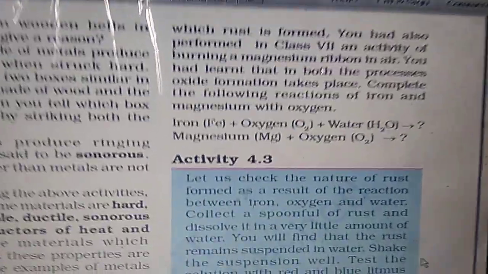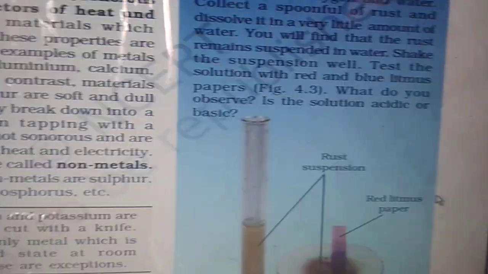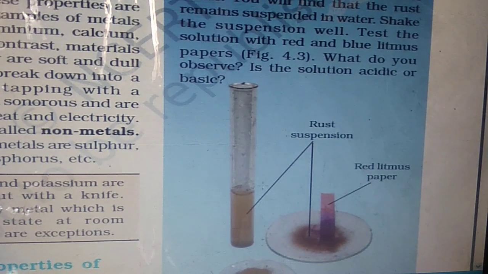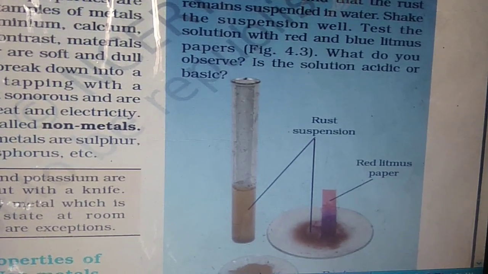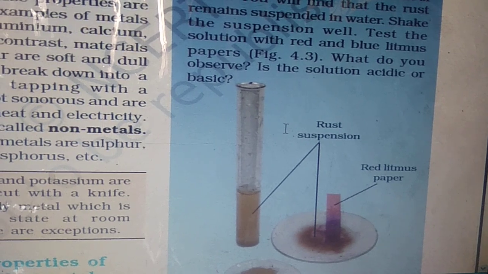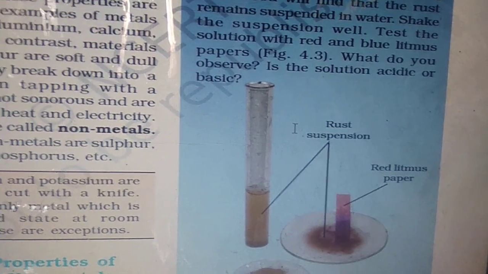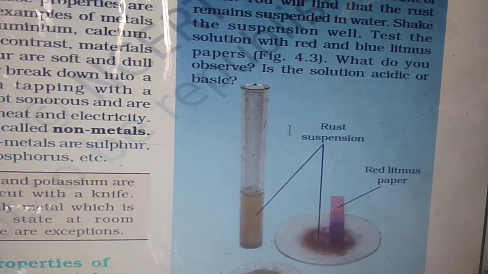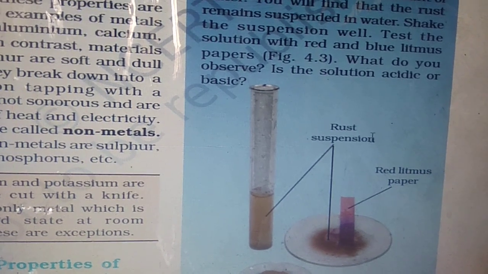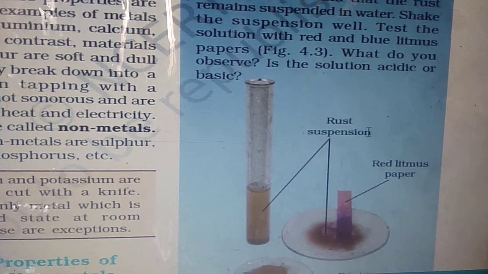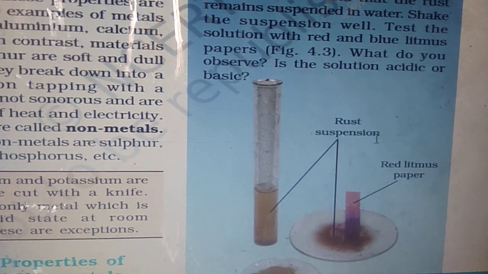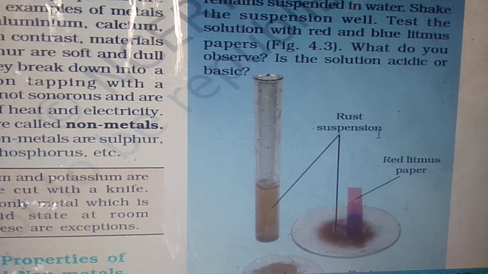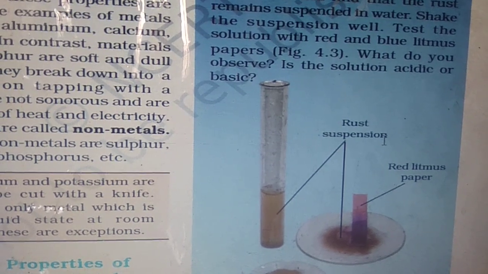Here we come to activity 4.3, where rust is tested with red litmus paper. When rust, which is the oxide of iron, is tested with red litmus paper, it turns blue. So we can readily say that rust is basic in nature. All metal oxides will turn red litmus blue. Thus we can say that metal oxides are basic.